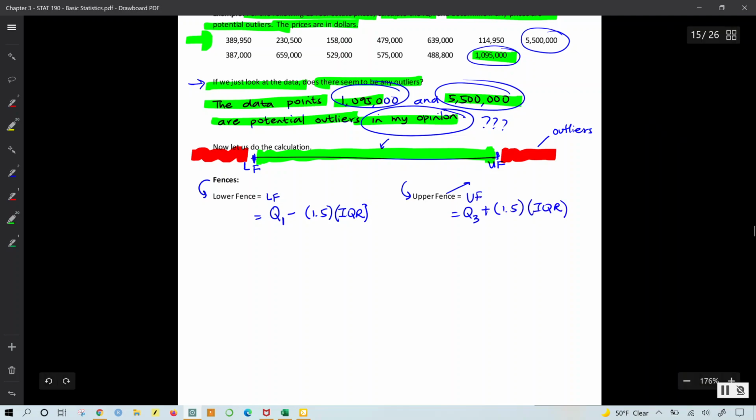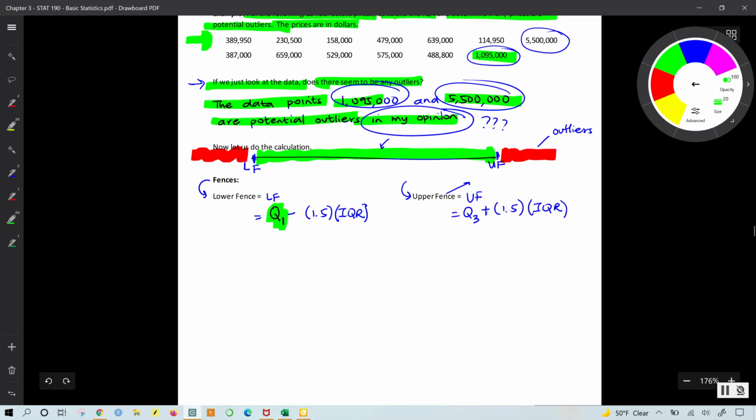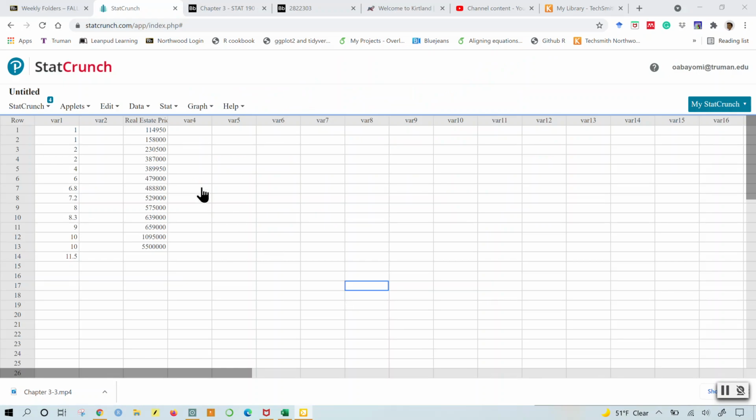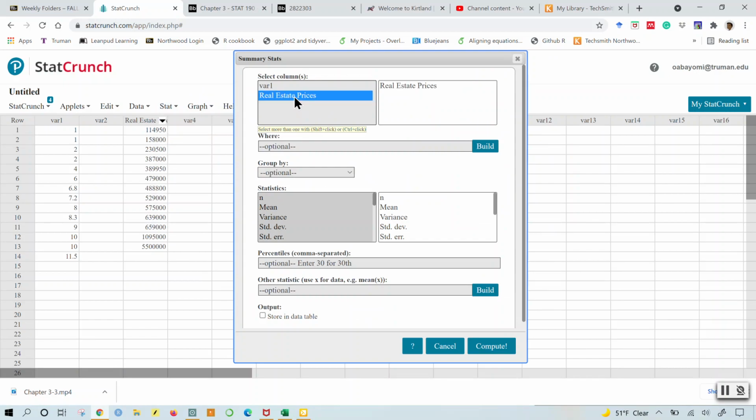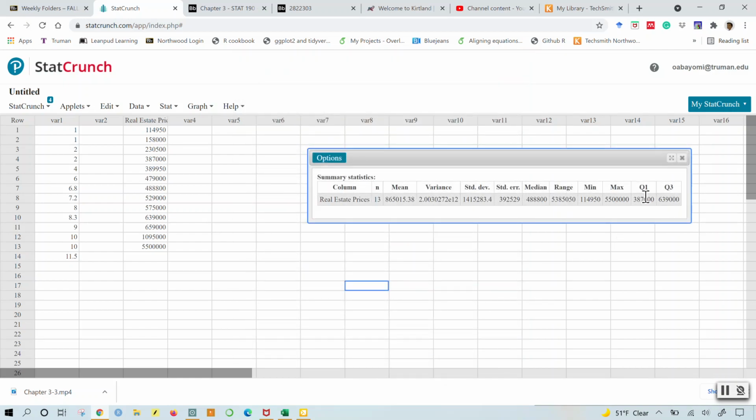So it stands to reason that I'm going to need the first quartile, the third quartile, and the interquartile range. So I'm going to set about finding that first. Right here on the screen, I have all the prices already. So I'm going to go to statistics, summary statistics for a column, and I'm going to choose real estate prices. I can see that by default, many of the stats have already been chosen. I'm just going to go ahead and compute. And I just need Q1 and Q3 from here. So let me take that back to my working space.